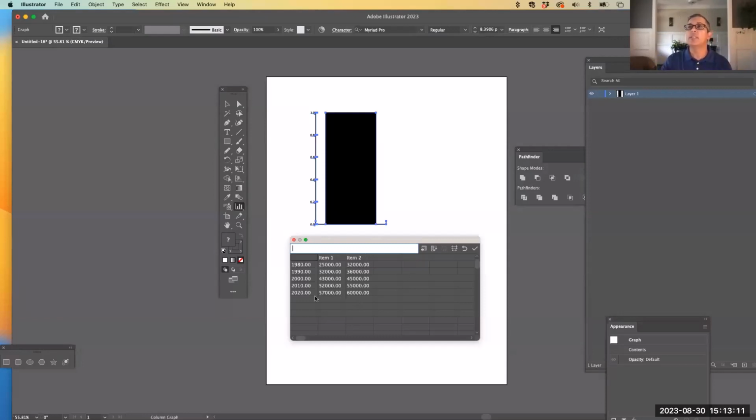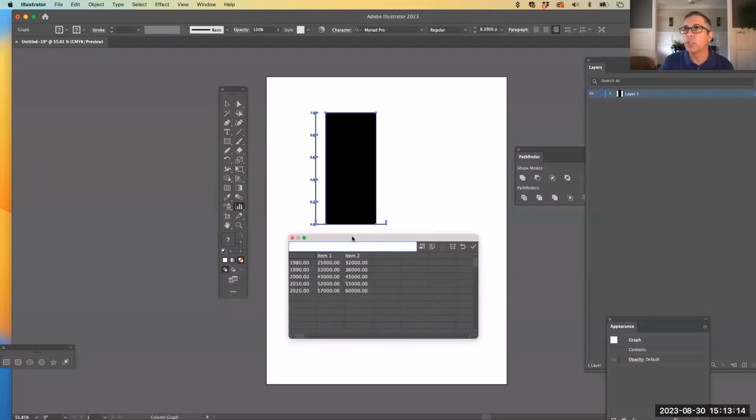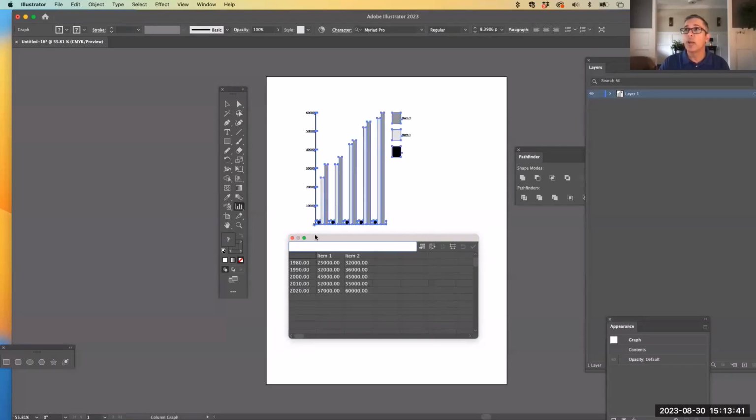So the information is here, but we have a little situation that's not going to let our graphic work the way it's supposed to. The information that we pasted in is trying to show the years as numbers. In that first column, the 1980 through 2020 now has a .00 at the end. It's trying to convert that to numbers. If I click the check mark on the right side of this box, it's going to try to put that information in, and you can see that there are now little bars down here because the items in 1 and 2 are in the high thousands. That is incorrect in terms of what we want.